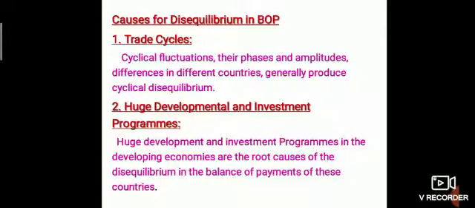Causes for disequilibrium in the balance of payment. Trade cycles. Cyclical fluctuations, their phases and amplitudes differ in different countries and generally produce cyclical disequilibrium. Trade cycle phases are different from country to country. It may occur as disequilibrium.